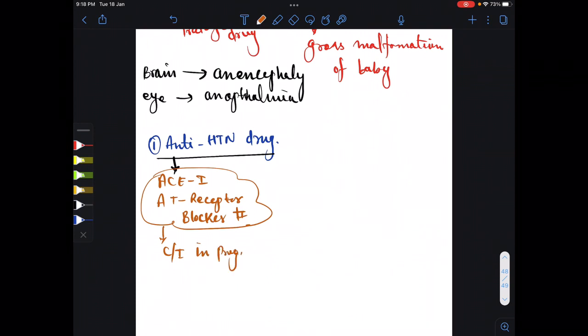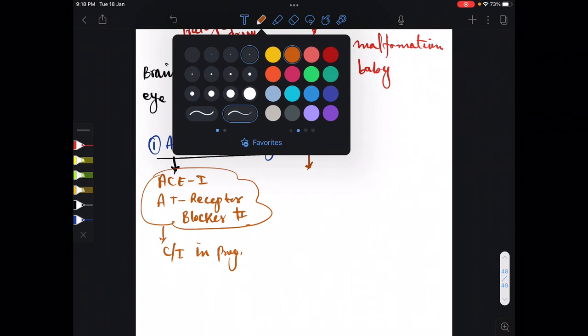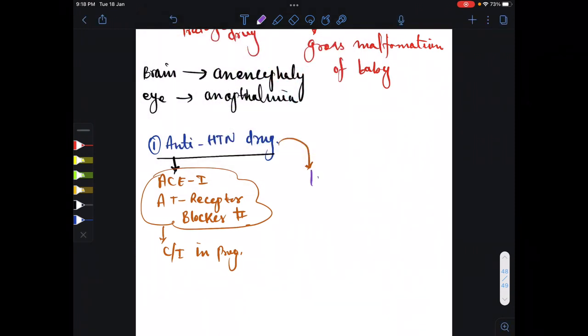So if these are contraindicated in pregnancy, what are those drugs which we can give? Drugs like labetalol and methyldopa.